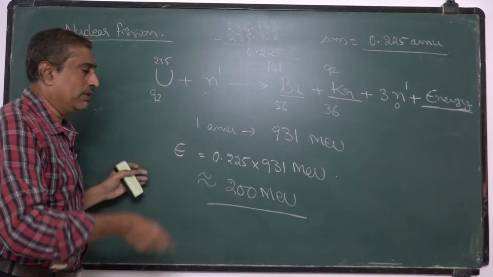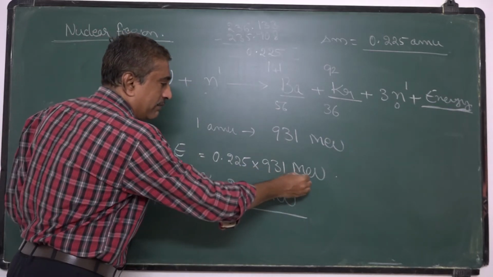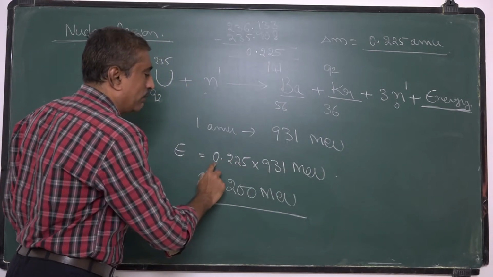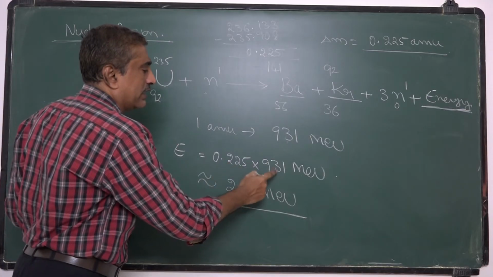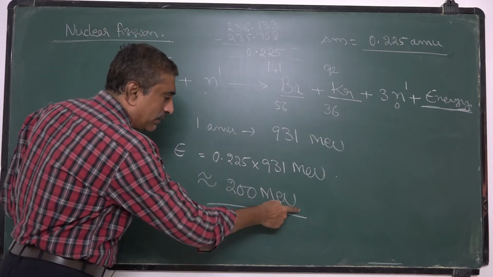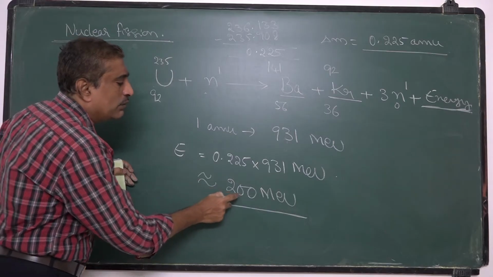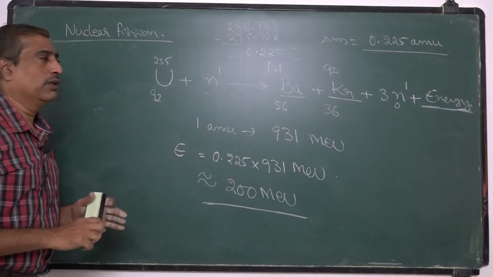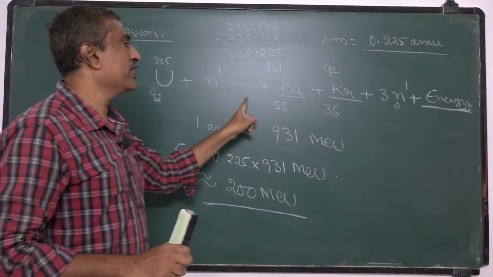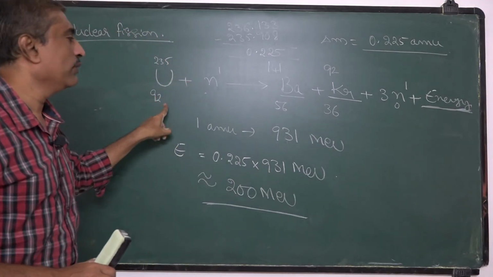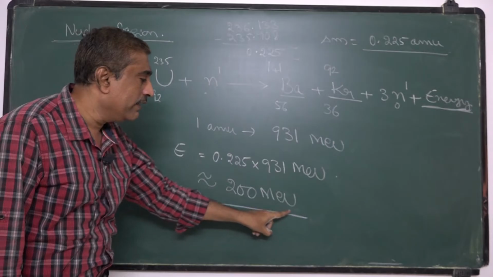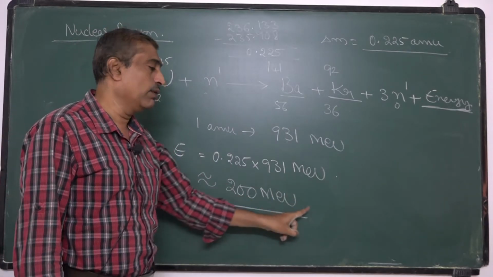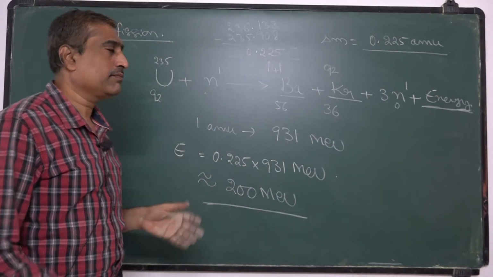For 1 AMU we have 931 million electron volt. So approximately 200 million electron volt of energy is released. So you have to remember that for each fission of a uranium 235 nucleus, 200 MeV of energy is released.